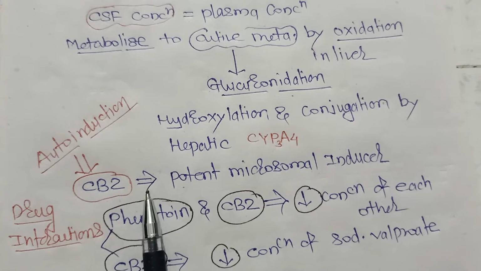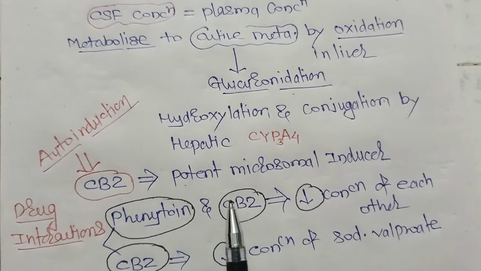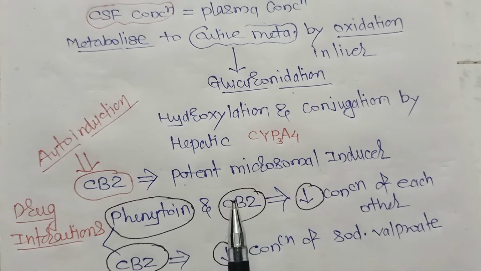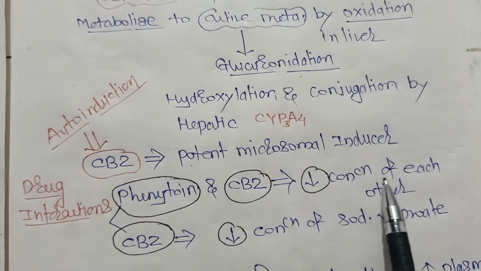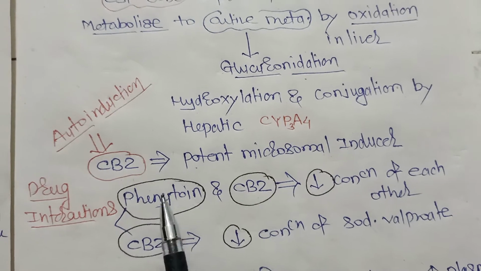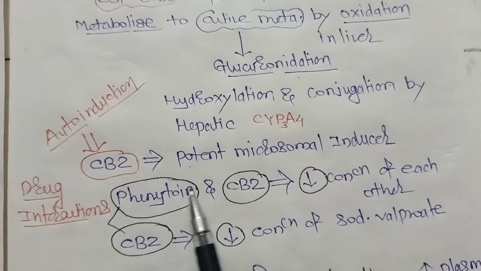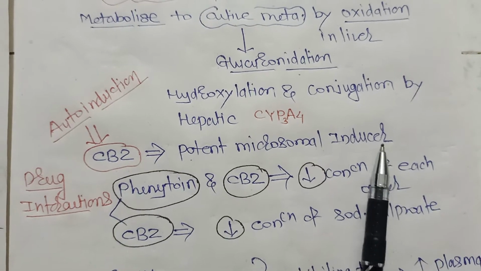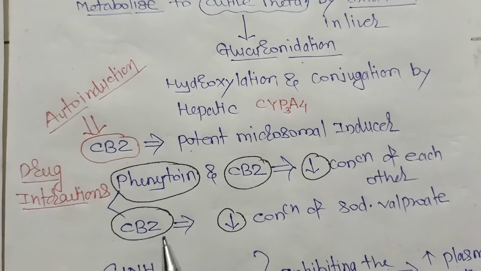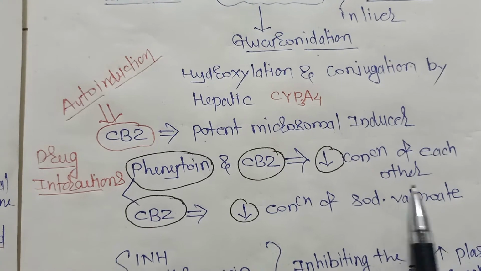Now, phenytoin and carbamazepine, when they are given together, simultaneously, decrease the concentration of each other. Carbamazepine also decreases the concentration of sodium valproate.